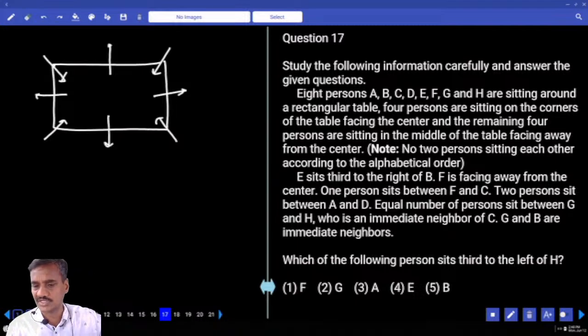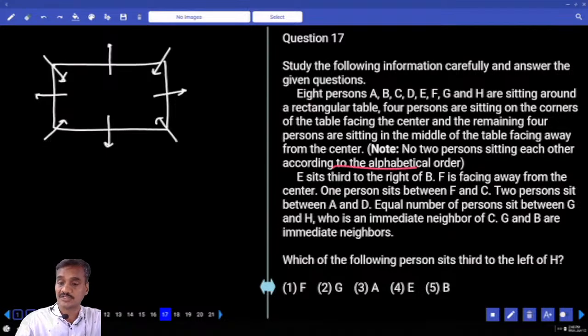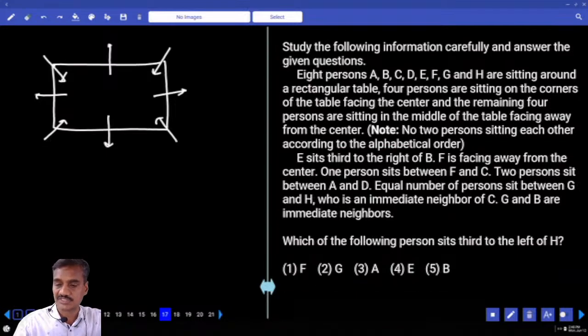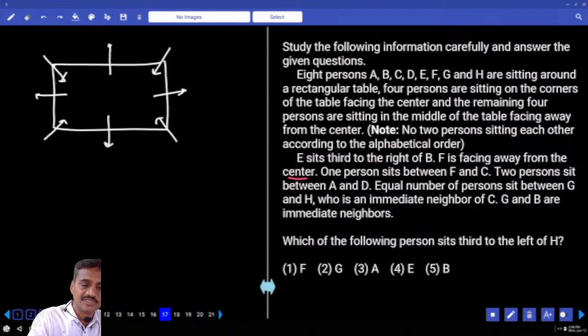Then no 2 persons sitting next to each other are in alphabetical order. Others are seated according to alphabetical order. Then F is facing away from the center. Now where is this F? F is away from the center. And E sits to the right of B. And 1 person between F and C. In between F and C, how many people? 1. How many possibilities do we have?